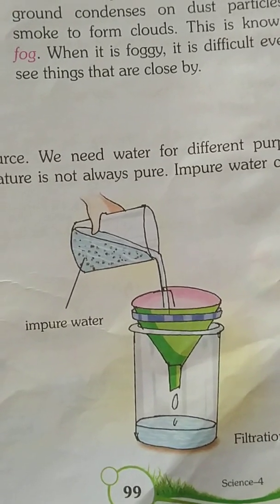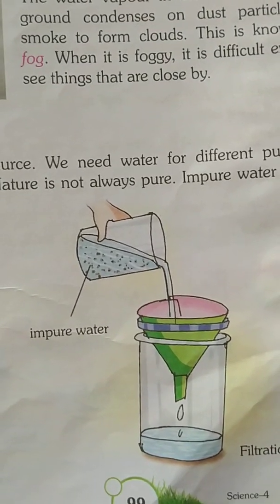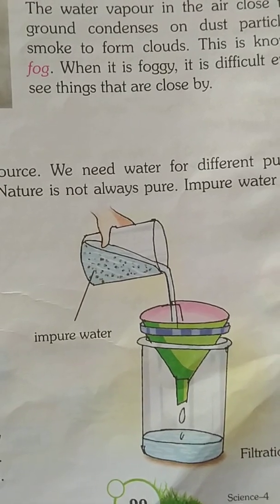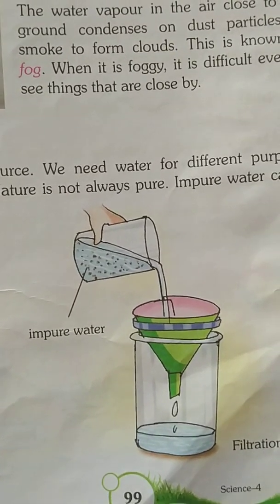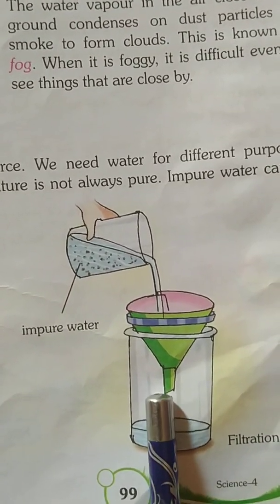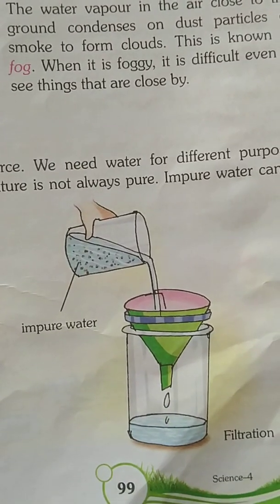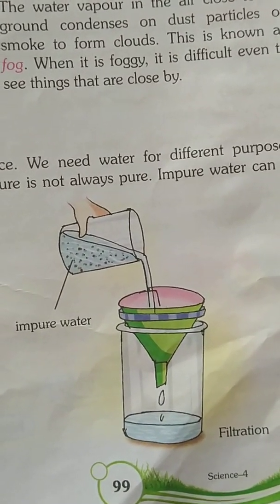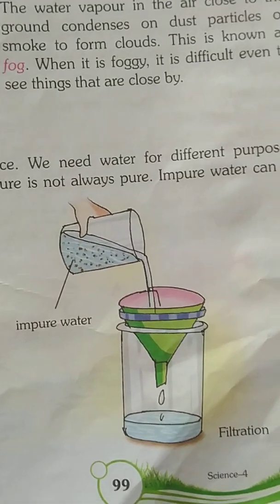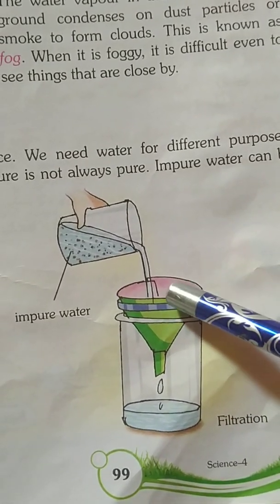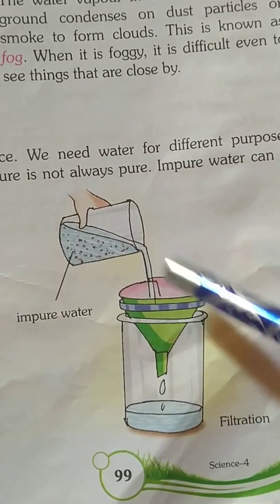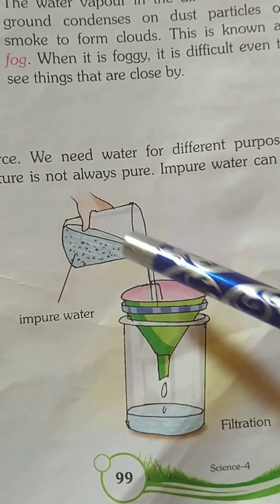Filtration is the process in which impure water is passed through a filter, such as a fine piece of cloth or a special paper called filter paper. This is filter paper and this is impure water.